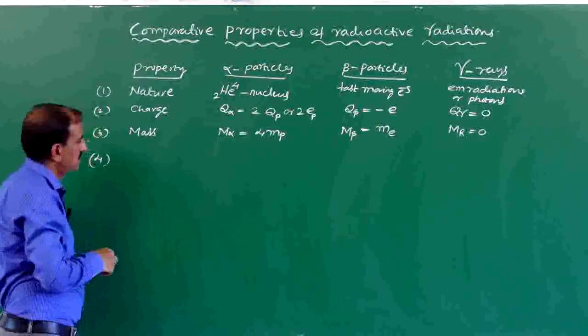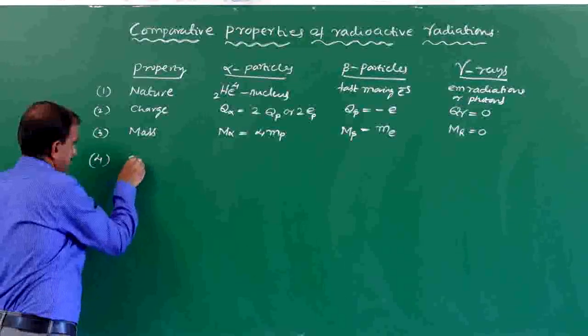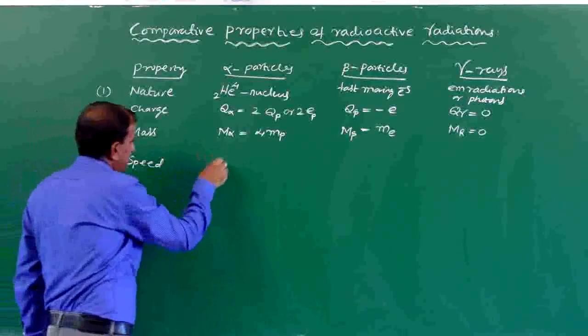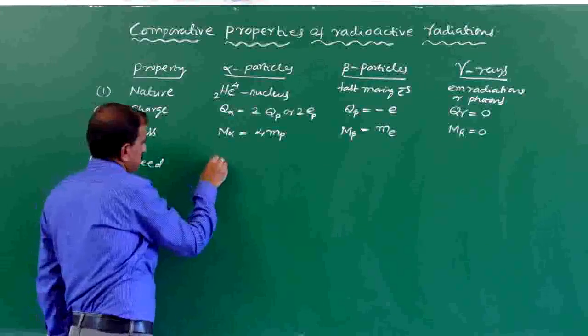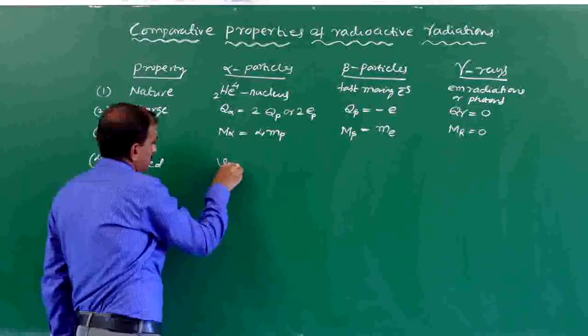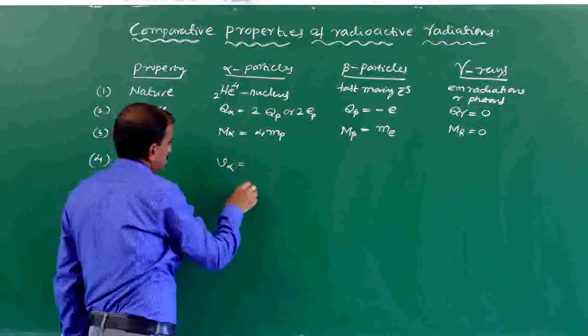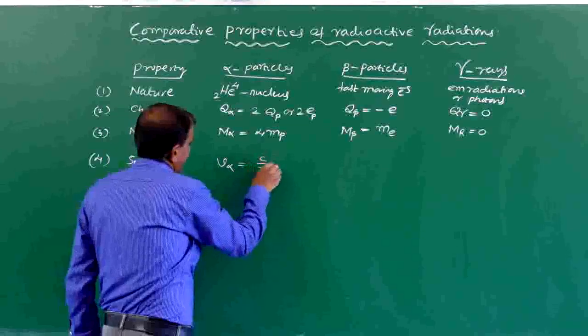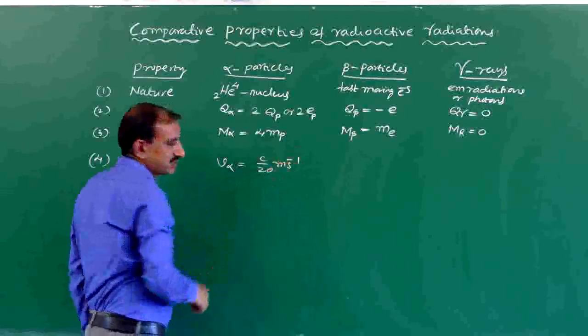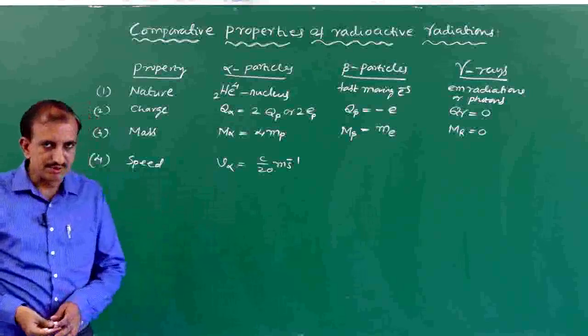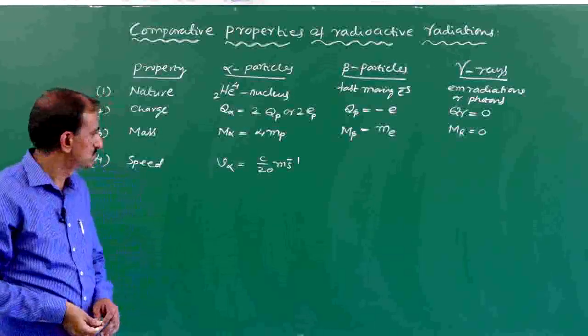The next one is the speed of alpha particles. The velocity of an alpha particle is equal to c by 20 meter per second, where c is the speed of light in vacuum.